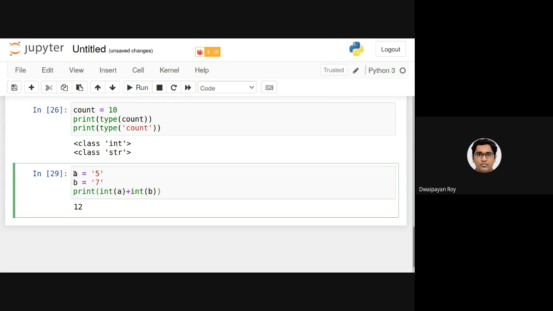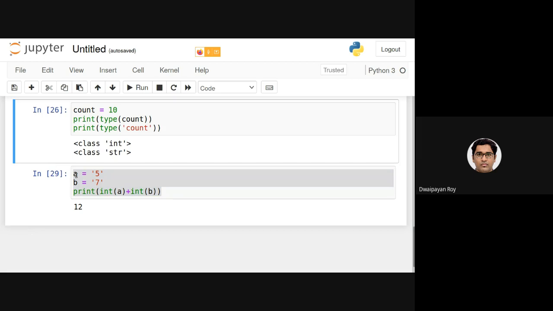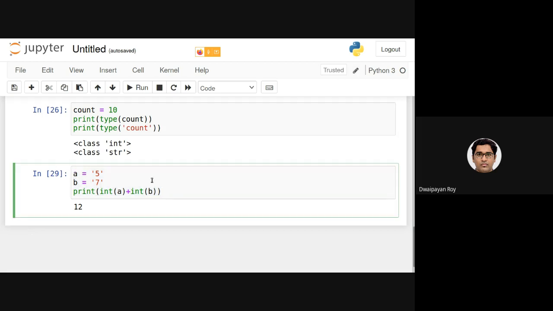If you want to execute this cell 50 times, you need to put these 3 lines inside a loop, and you need to execute that loop 50 times. You cannot directly execute the cell 50 times. The cell will be executed only once. Got it? Yes, sir. Thank you.